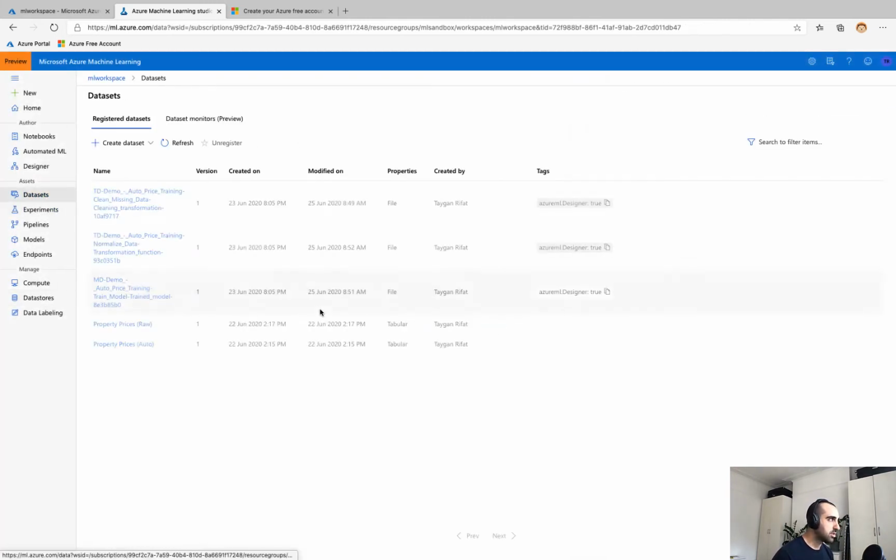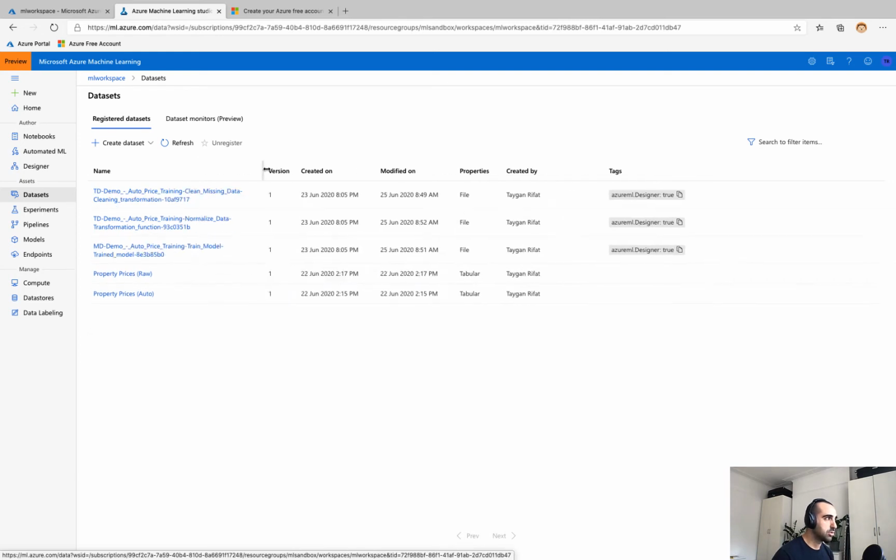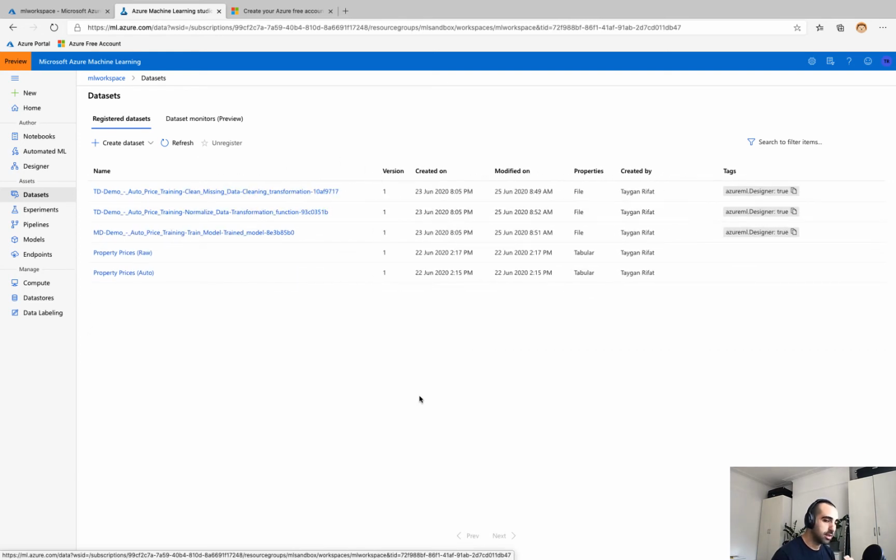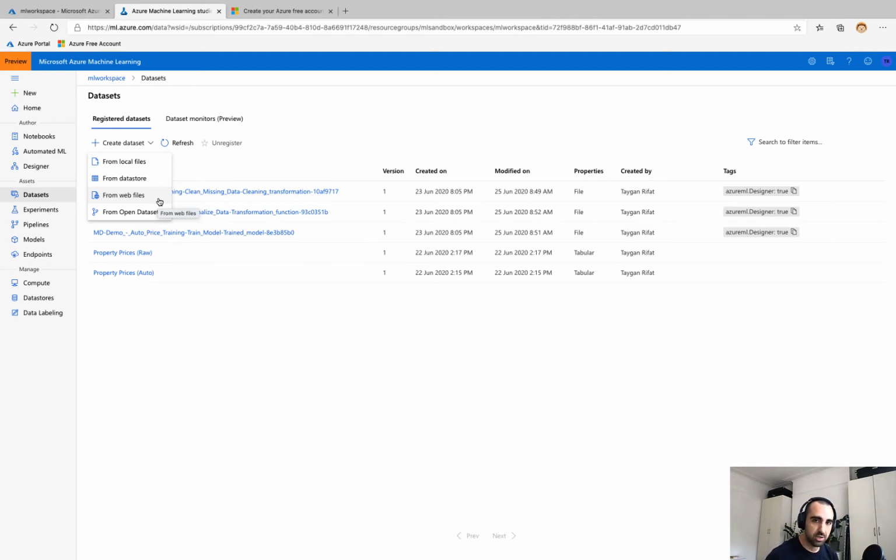Now, if we've got our data store set up, we still haven't got our actual tangible data resource. In this case, the Azure Machine Learning Dataset. Now, there are a number of ways to pull through references to Azure Machine Learning datasets. One is local files, and I will walk through that as an example as part of this demo. The next is from an existing Azure data store. So if you've got a dataset sitting in a data store, we can pull it through that way. If you've got datasets sitting behind a web file, so it might be www.github.com/whatever.csv, we can make a reference to the dataset via that path as well.